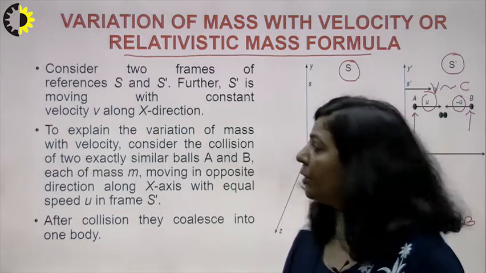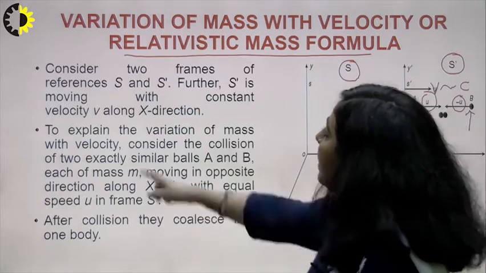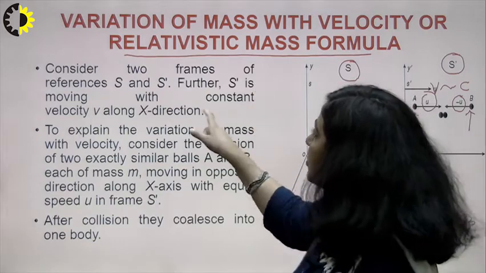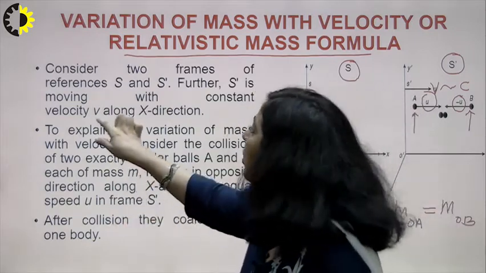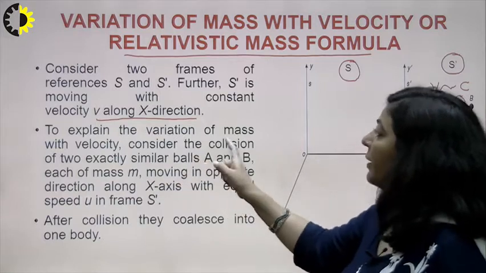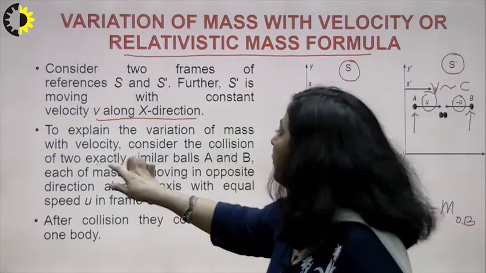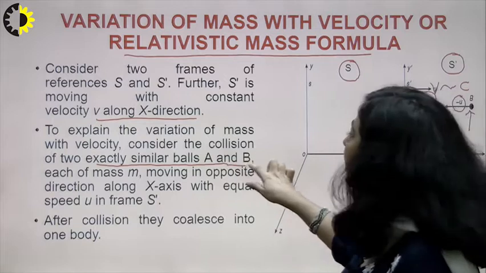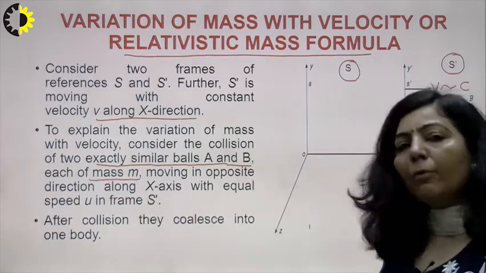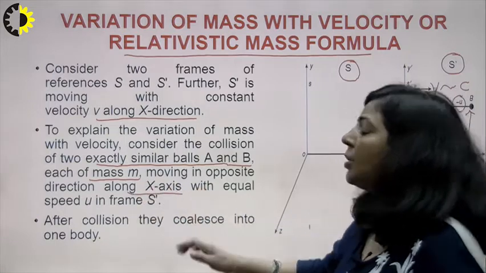So what we have taken here: consider two frames of reference S and S dash, where S dash is moving with constant velocity V along the X direction, which I have already mentioned here. Now we are taking two exactly similar balls. So there are two similar particles here, A and B, each of mass m, moving in opposite directions along the x-axis.